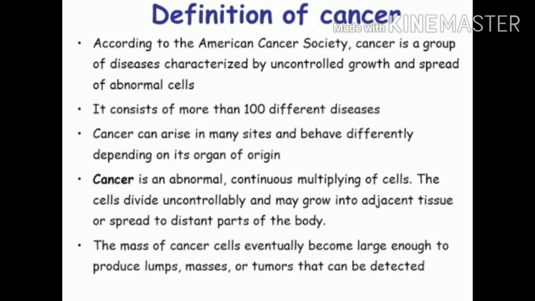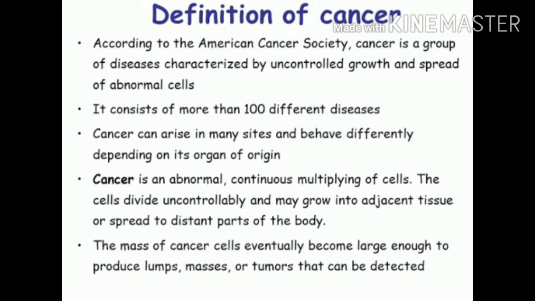Cancer consists of more than 100 different types of disease. Cancer can rise in many sites and behave differently depending on its organ of origin. It means cancer arises in any site or any part of the organ from which it originated, then it spreads to other parts or the nearby cells. Cancer is an abnormal continuous multiplying of cells.